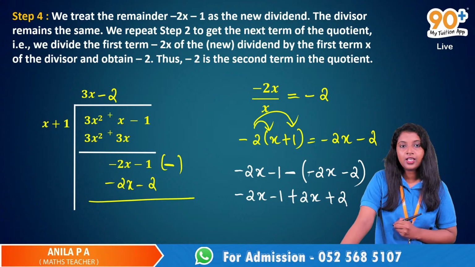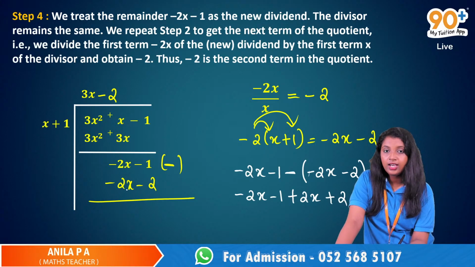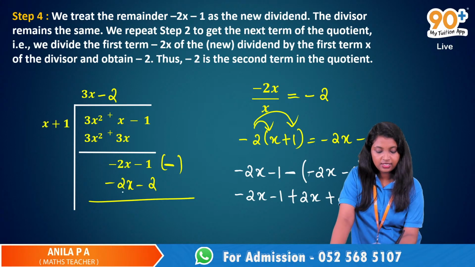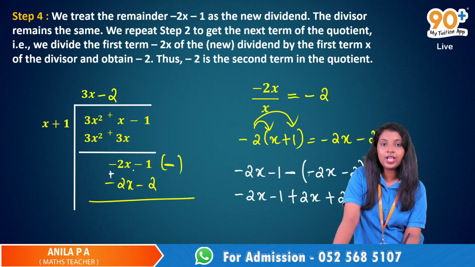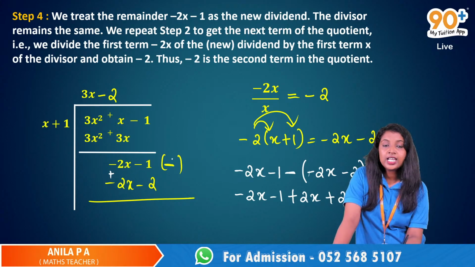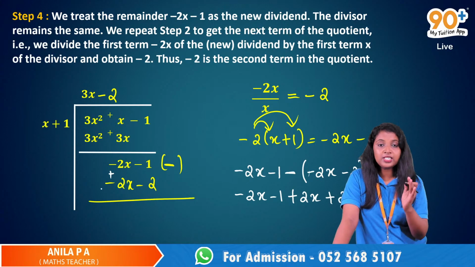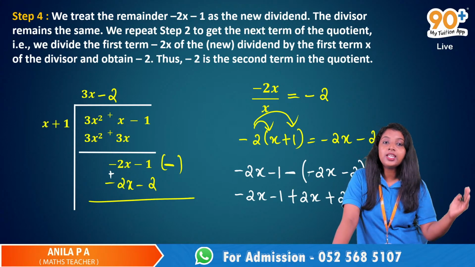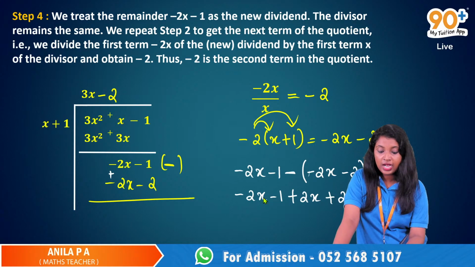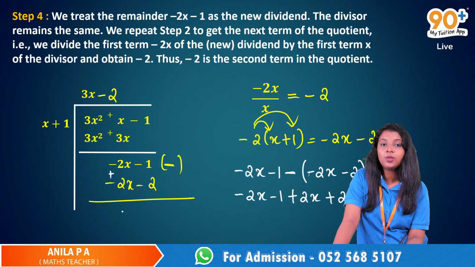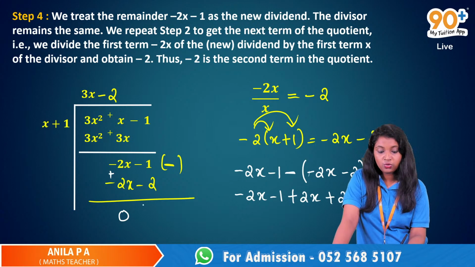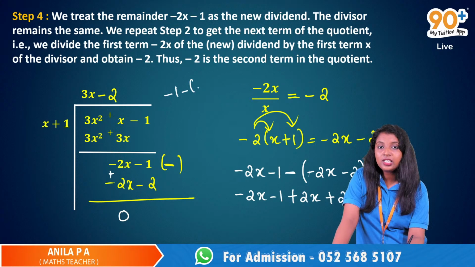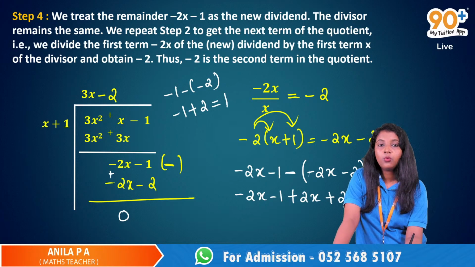So here just understand this. Change the sign. If it is subtraction, this is negative 2x, negative 2x, which means minus 2x minus 2x. So it will be minus 2x plus 2x, that will be 0. Then this is minus 1 minus 2. So it is minus 1 plus 2, that is 1.